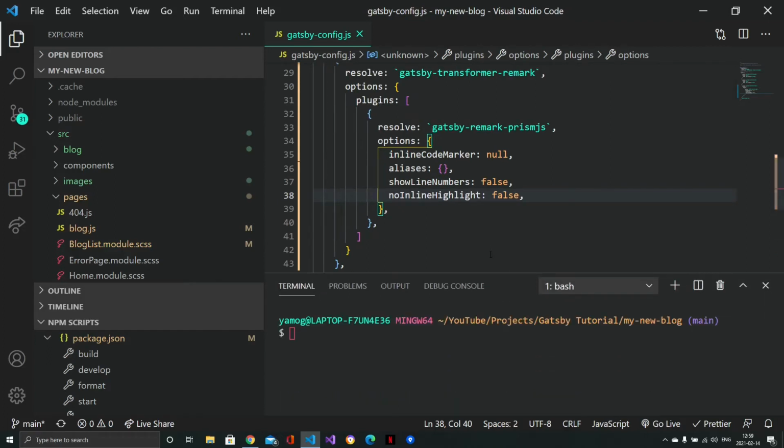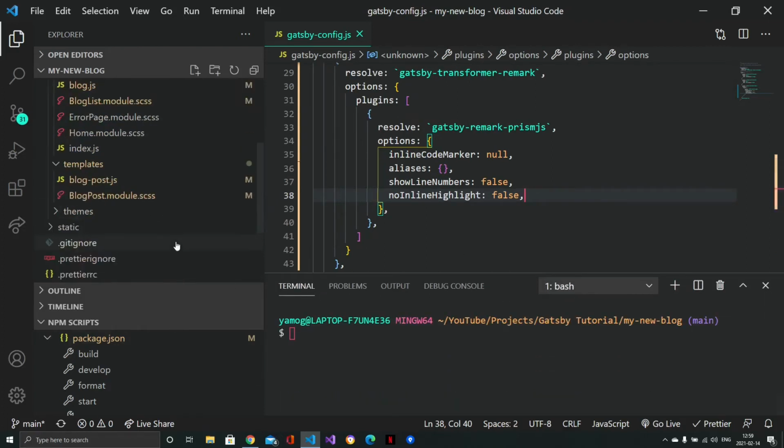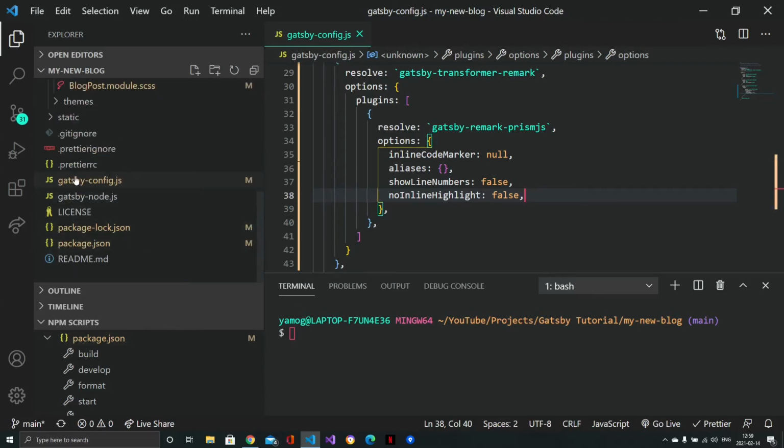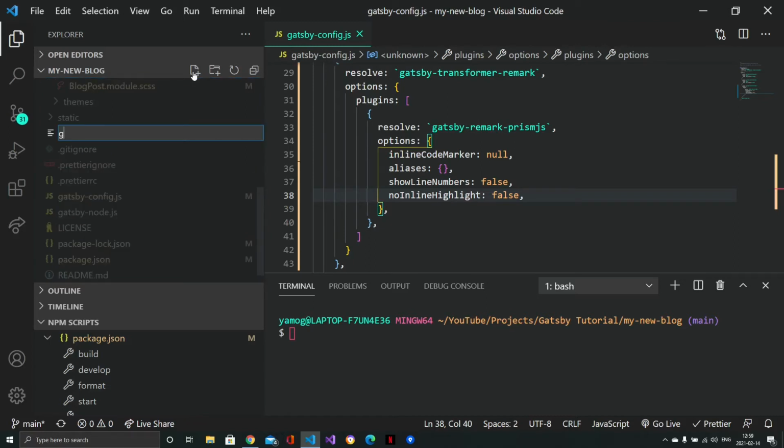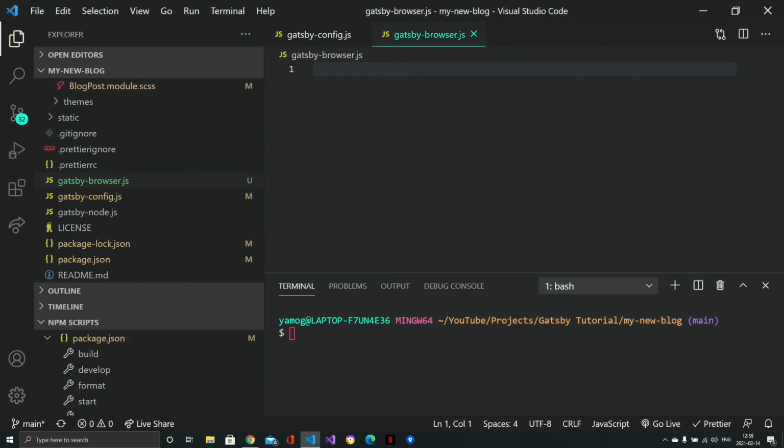I want to add a couple of things that are in another file. Keep in mind that the way Gatsby works is that you have a bunch of configuration files which do different things, and one of the files that you can add in a Gatsby project is called gatsby-browser.js. Here I just want to import a theme because I want to have a theme for the code snippets. So I'll just paste it here. This is the theme that I want to use.